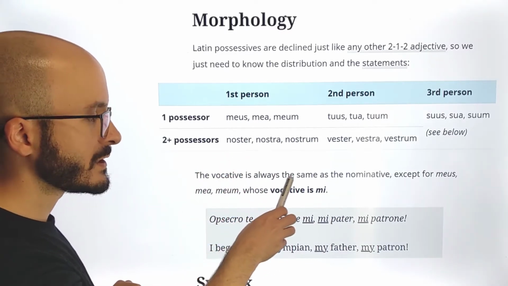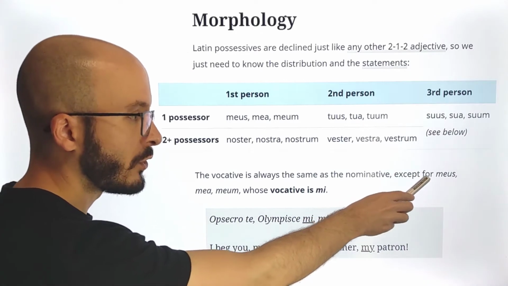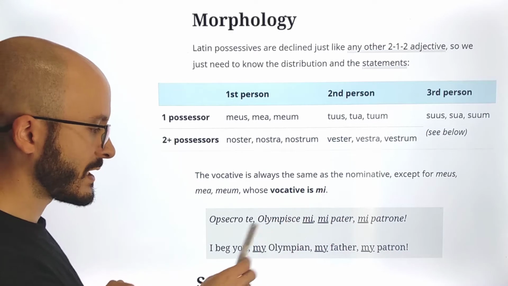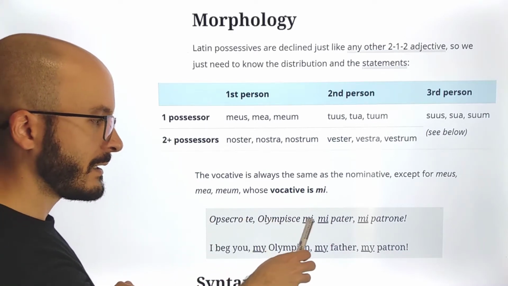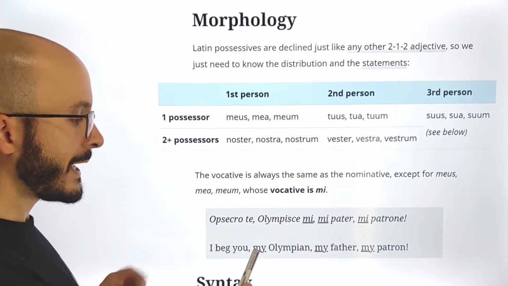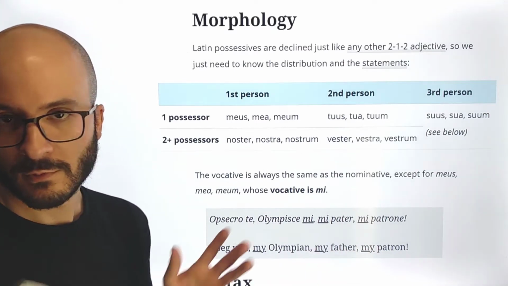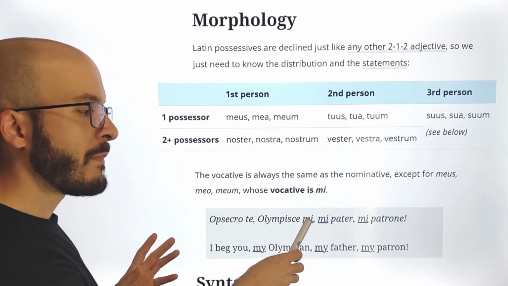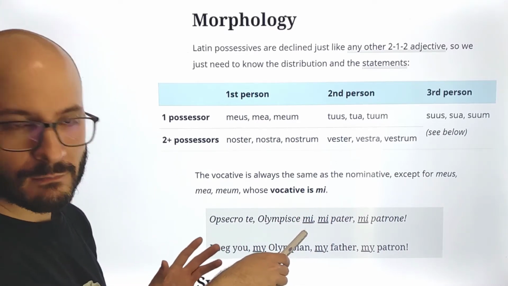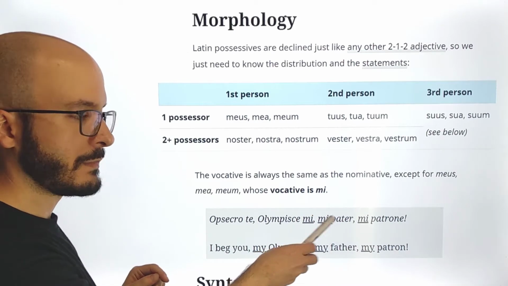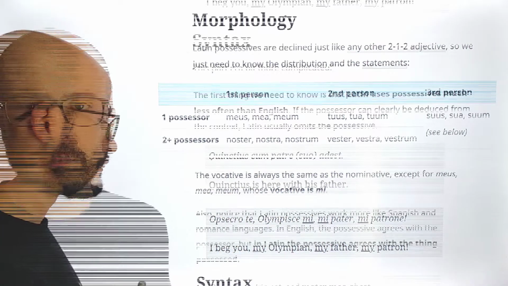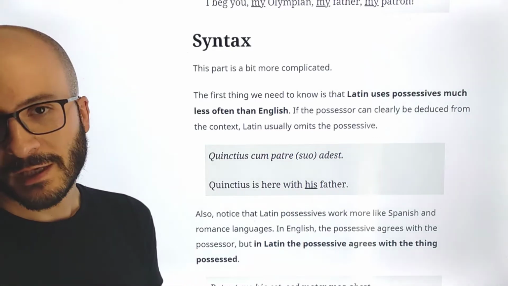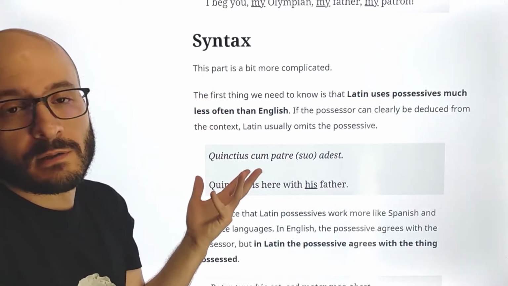The vocative is always the same as the nominative, except for meus, mea, meum, whose vocative is mi. So for example, obsecro te, Olympisque mi pater, mi patrone: I beg you, my Olympian, my father, my patron, whatever. So again, it's not Olympisque meus, it is not Olympisque mee, no. It's just always mi, mi, mi, just like that. So now let's go with the syntax, and this part is a bit more complicated. What we just saw is super simple.